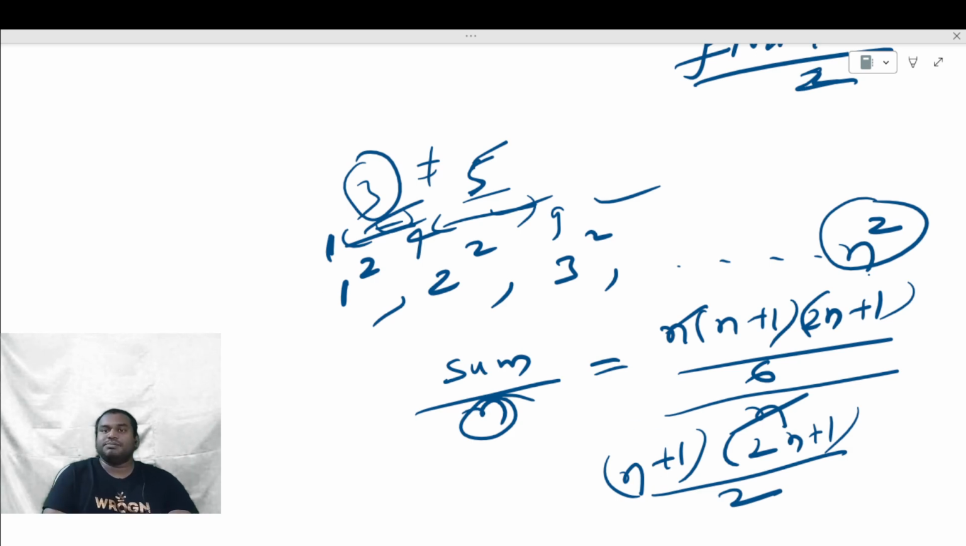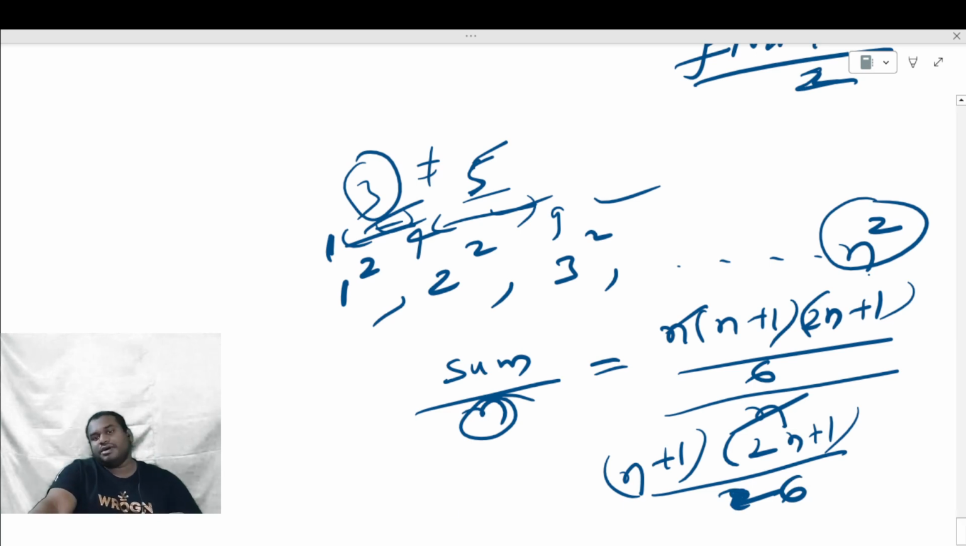Or you can use a middle number also. So you have to find the sum of squares of the natural numbers using the formula n into (n plus 1) into (2n plus 1) by 6, divided by n, the number of natural numbers. n gets cancelled. (n plus 1) into (2n plus 1) by 6 is the average of the first n natural numbers' squares.